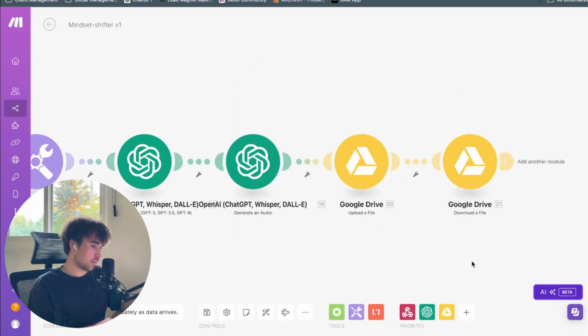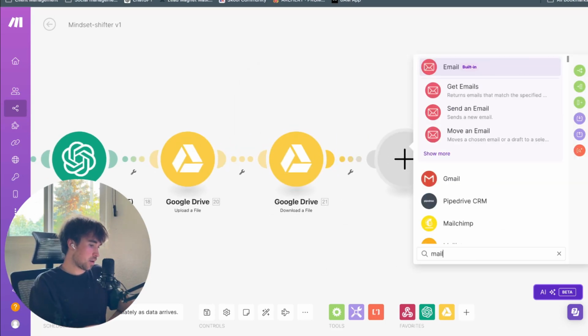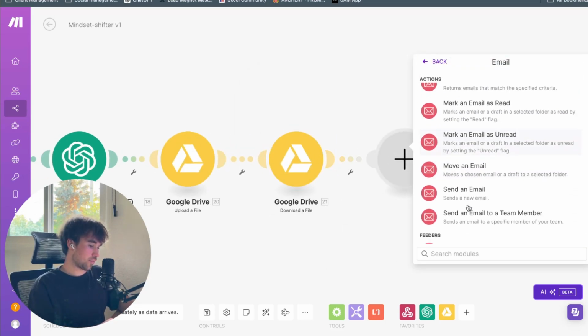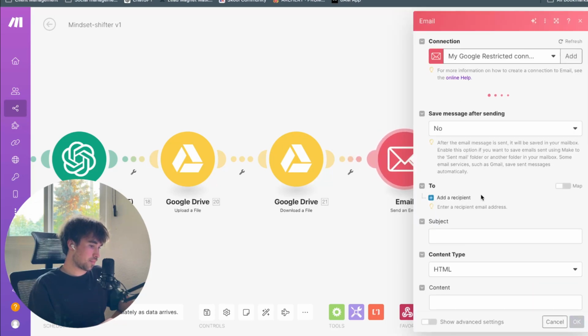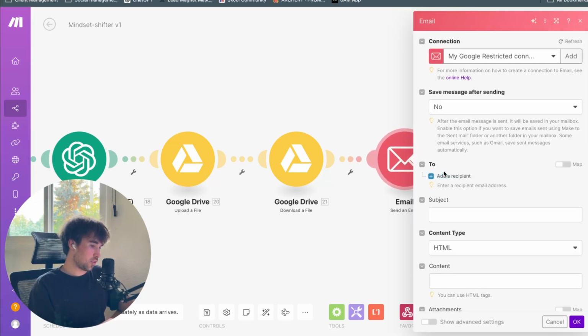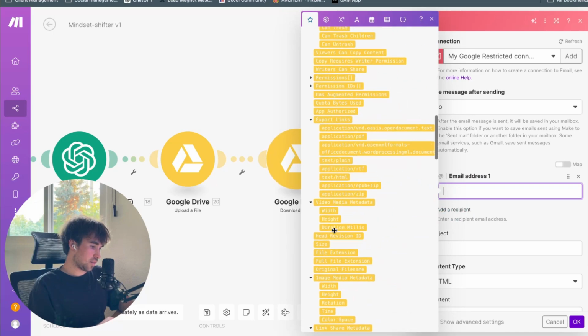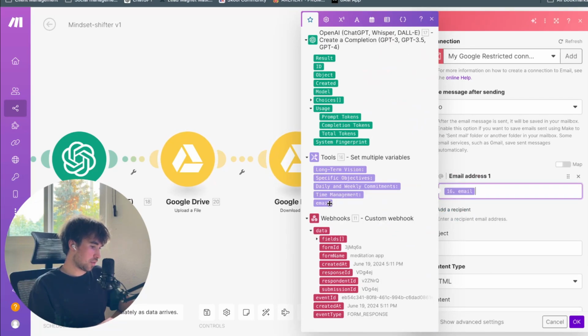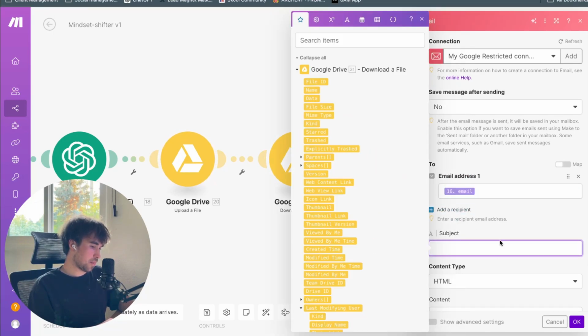It is. Amazing. Then from there, we're going to get the email module here. And we're going to send an email. And it's going to be to email address. Again, remember, we set the variable email. Slap that right in there. Subject line: Listen to this daily.